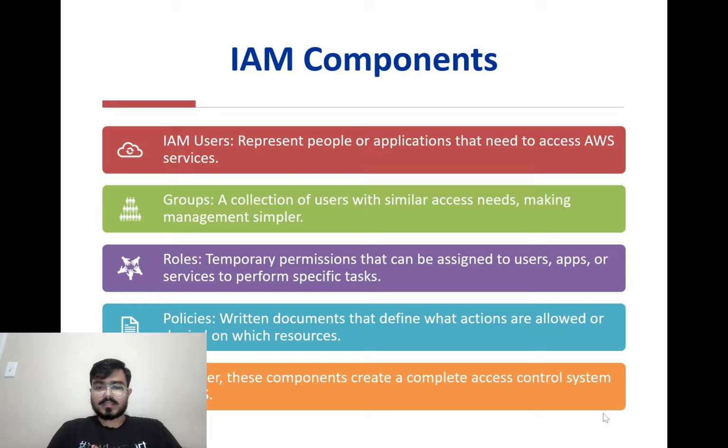Roles are temporary sets of permissions that can be used by applications or other AWS services. Roles are very helpful for automation and avoiding sharing passwords. And policies are documents that describe exactly what actions are allowed or denied. All these together create a strong and flexible access management system in AWS.